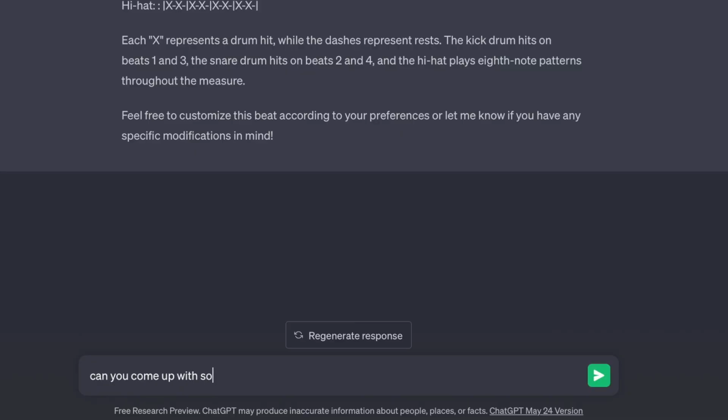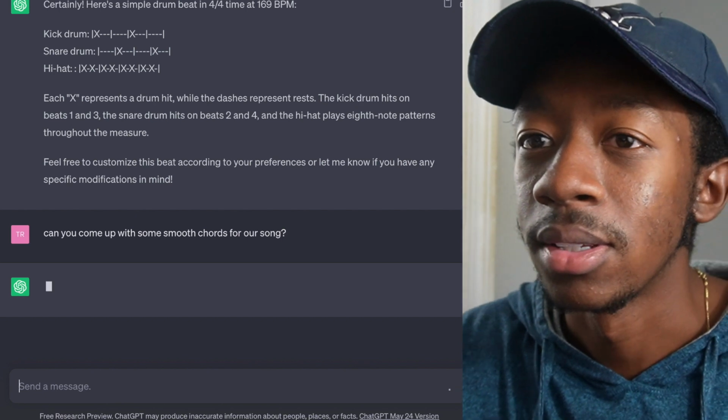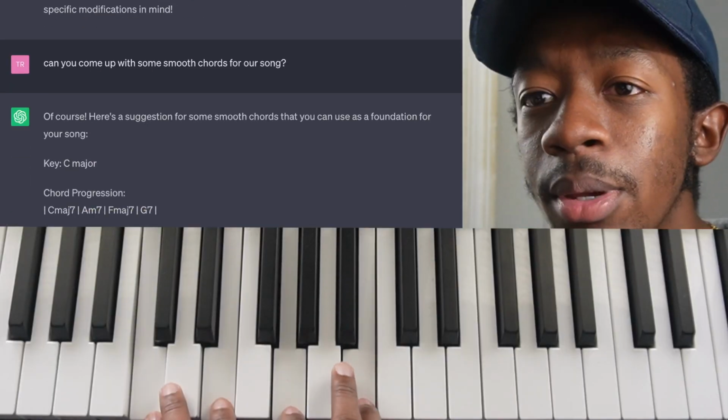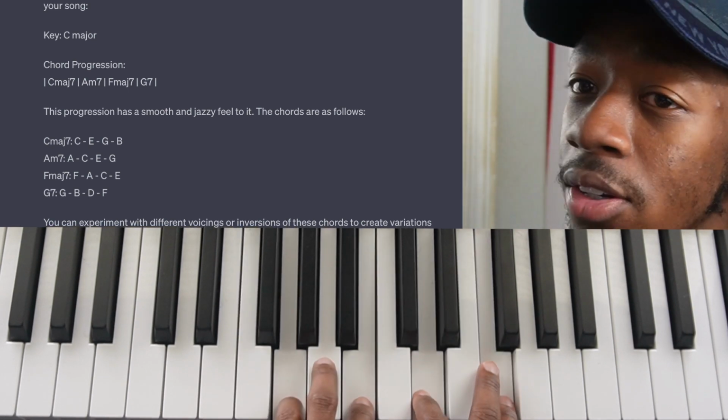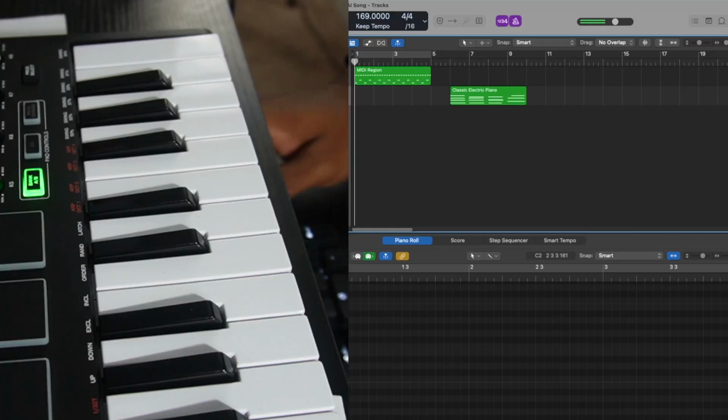So I asked, can you come up with some smooth chords for our song? And I think that's a pretty reasonable thing to ask. So let's go ahead and see what it comes up with. All right, let's see. It looks like we have C major 7, A minor 7, F major 7, and then G7. Very normal, very safe 1, 6, 4, 5 progression.